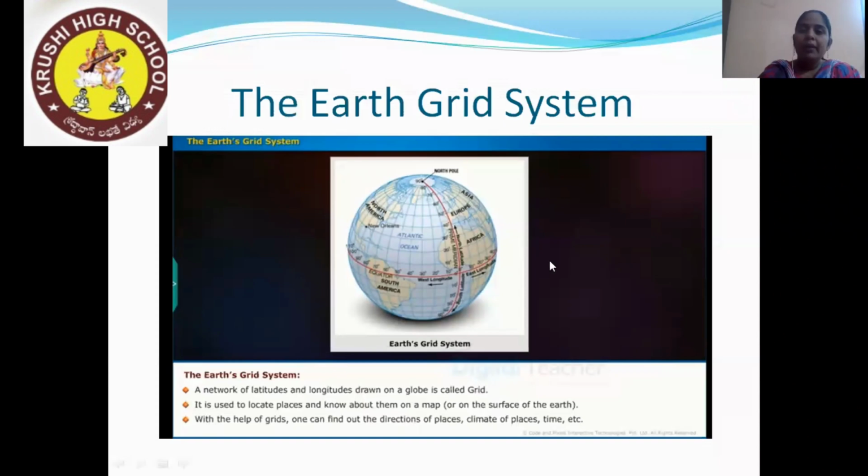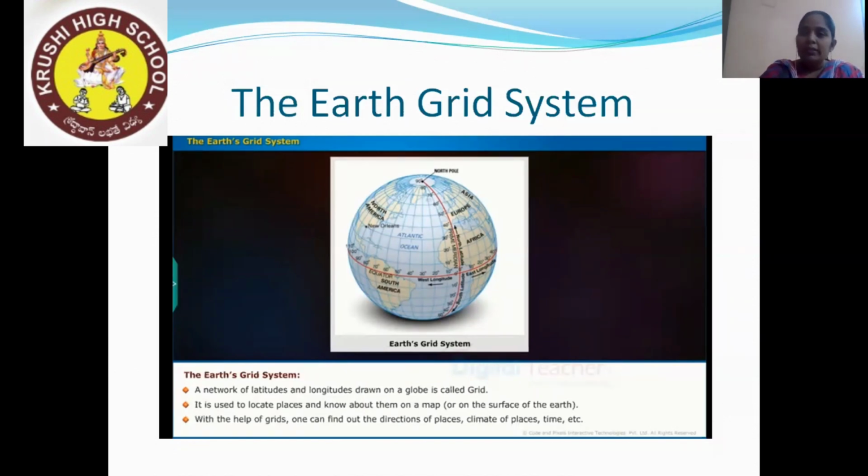So first of all, what do you mean by Earth grid? A network of latitudes and longitudes drawn on a globe is called a grid. In the picture you can see the horizontal and vertical lines which are drawn on the surface of the earth or on a map. It is used to locate places and know about them.